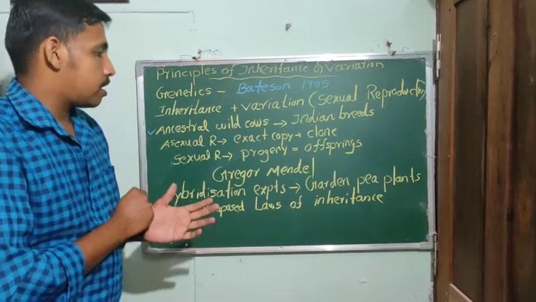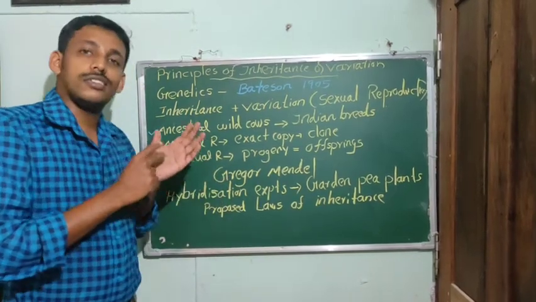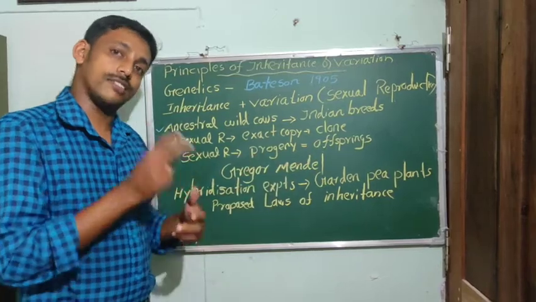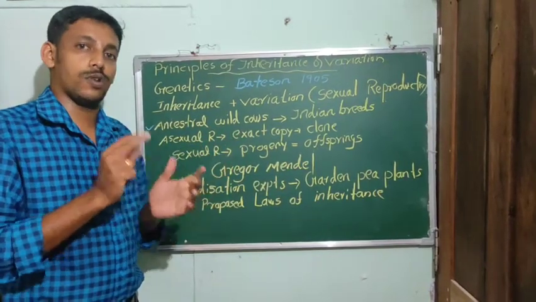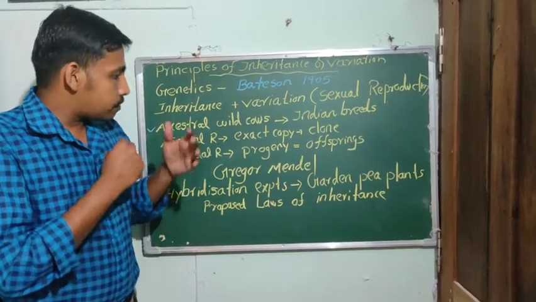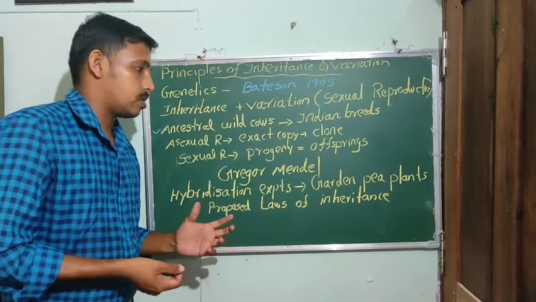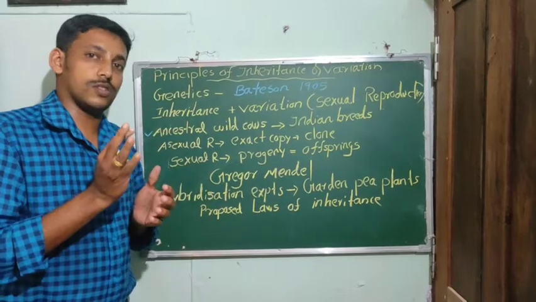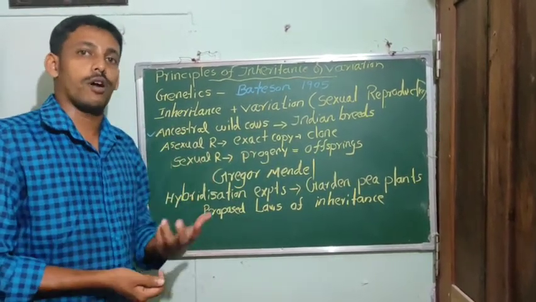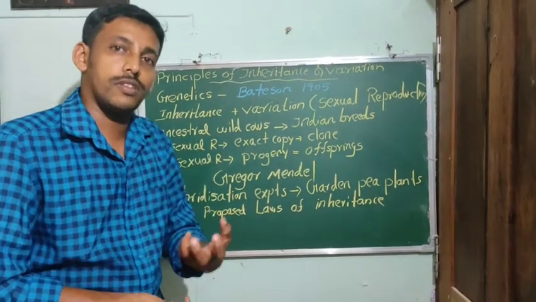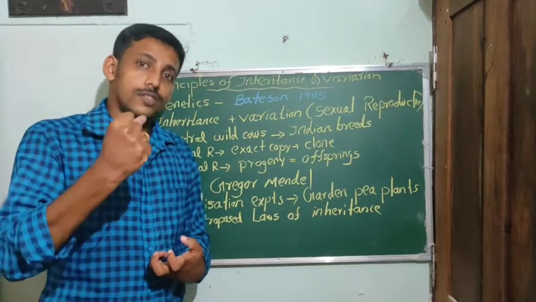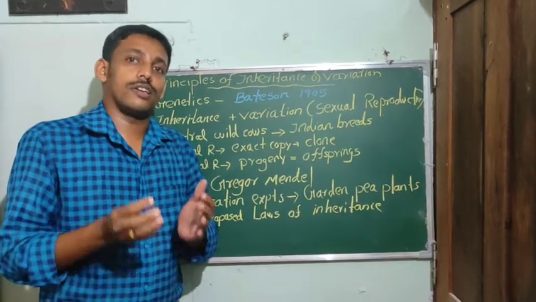He conducted these experiments in garden pea plants, and from them he proposed different principles or laws of inheritance. So let's know about his experiments and his postulates.